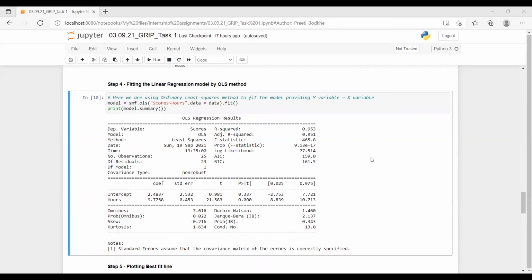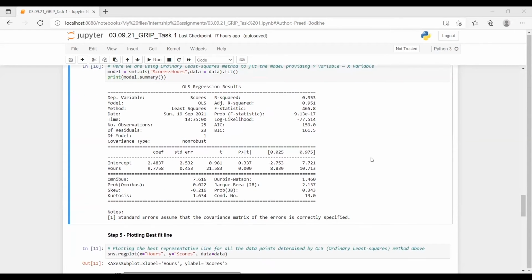We have used smf.ols function to fit the model, and we have printed the model summary also here. Model summary is giving us the value of r square, adjusted r square, then intercept values, t values, p values, skewness values, kurtosis values of the data distribution.